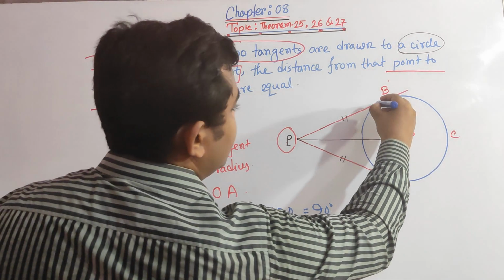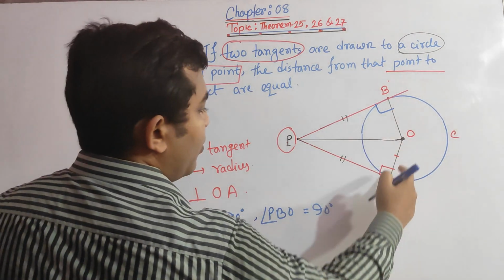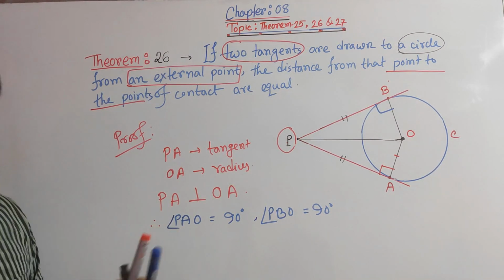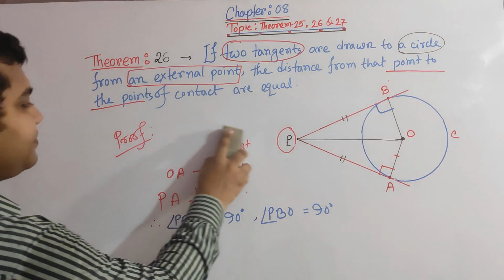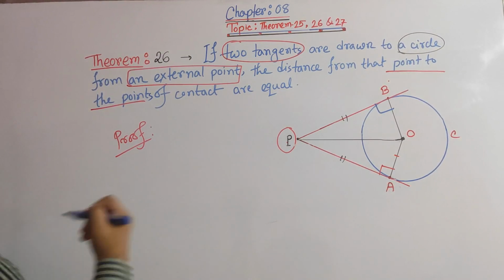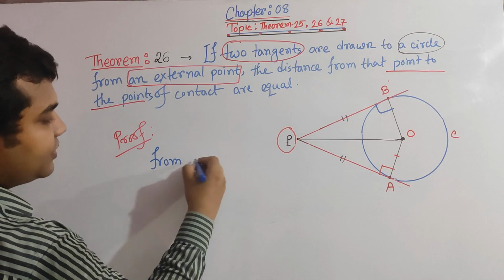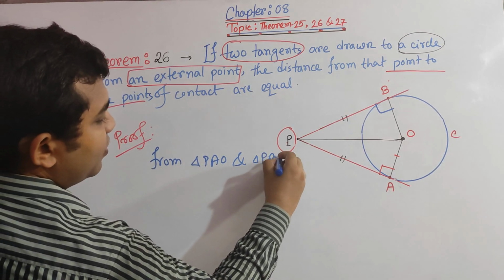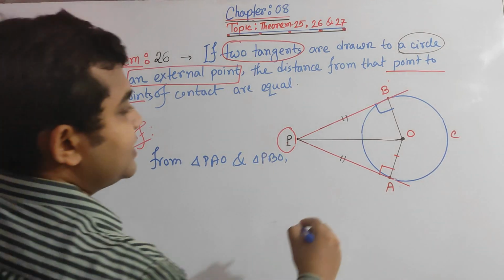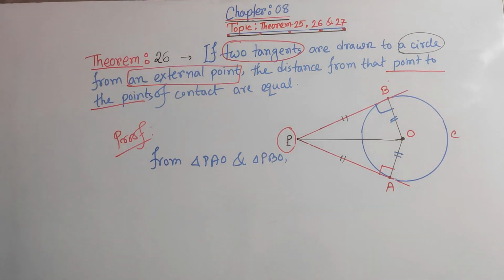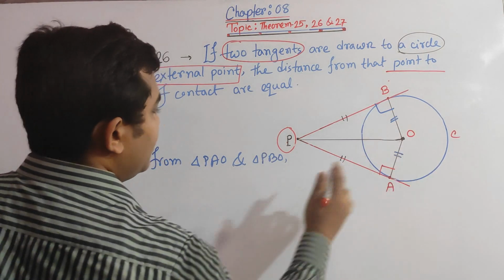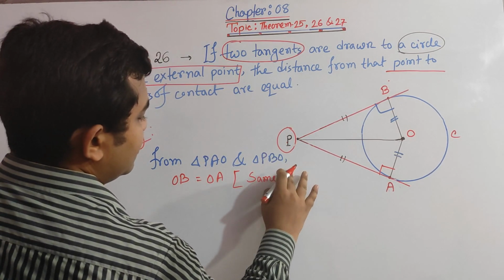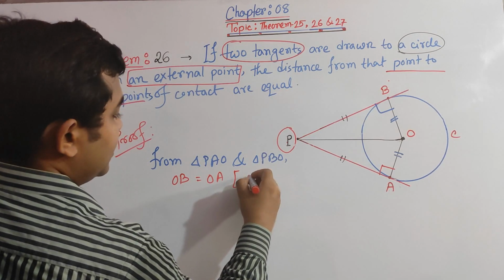Now if these two are 90 degrees, then we can say POA and POB are two right angle triangles. So from right angle triangle PAO and right angle triangle PBO, we can say OB equals OA, because these two are radii of the same circle.